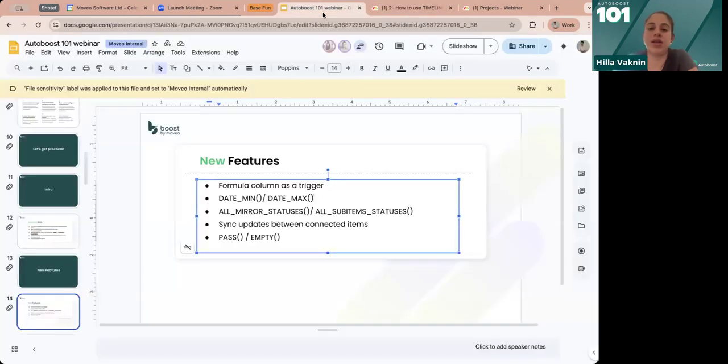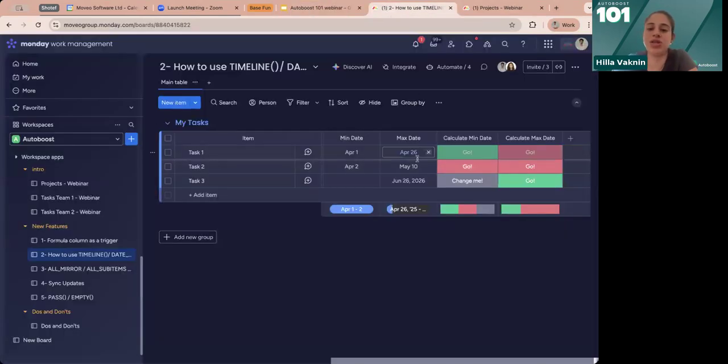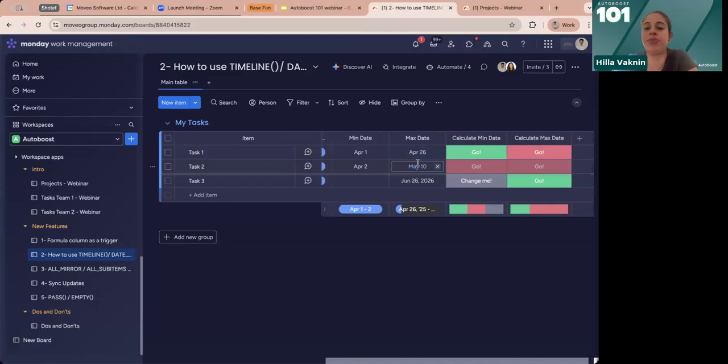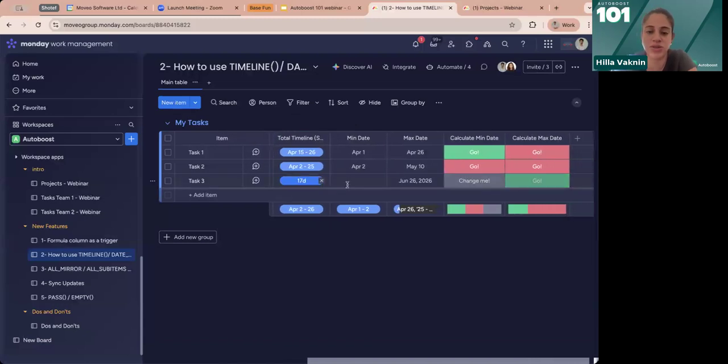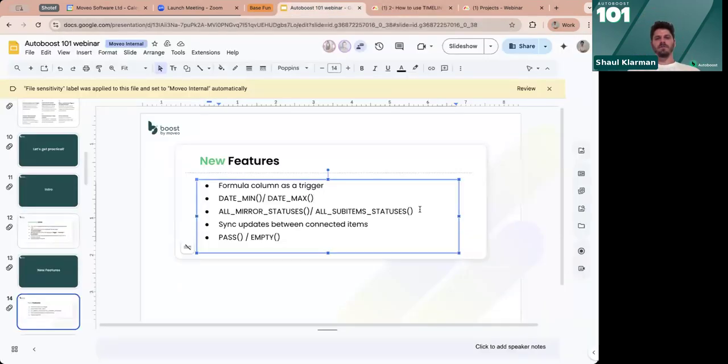One important thing to mention is that it supports both date columns and timelines, and a mixture of both of them as well. So you can use any kind of column that you need. Super cool.